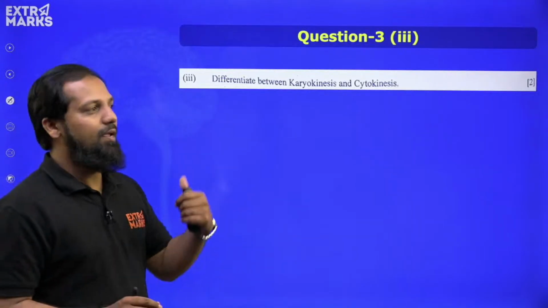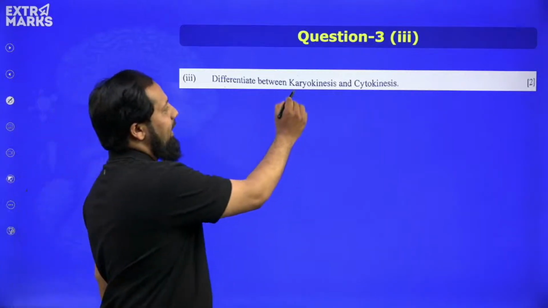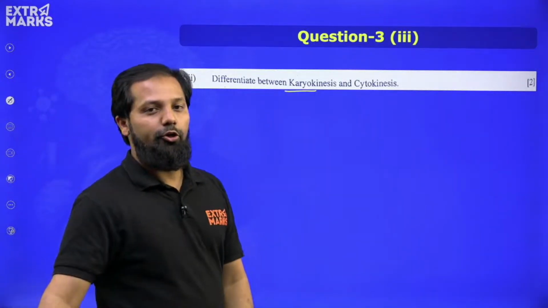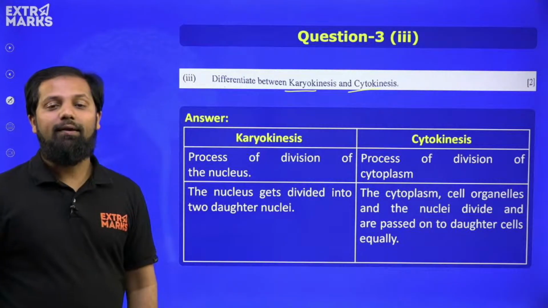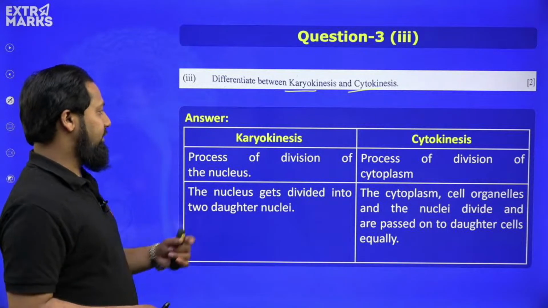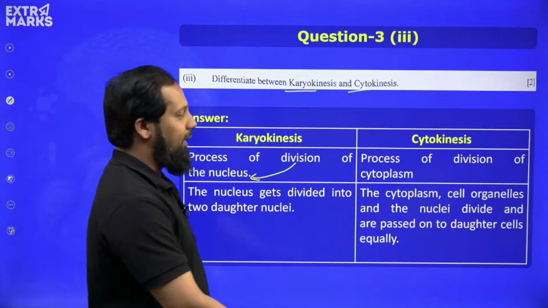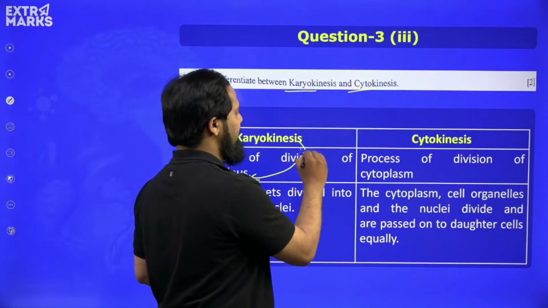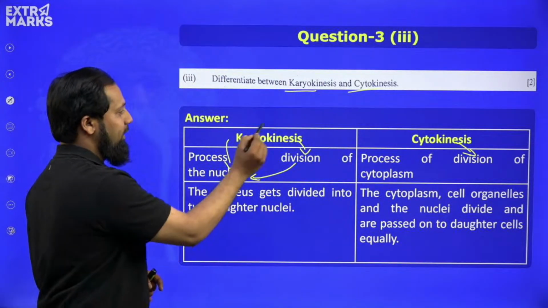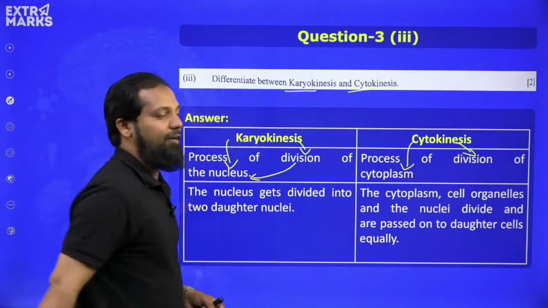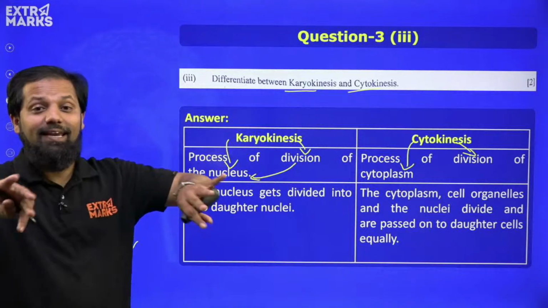Again very easy question. Very easily you can differentiate between karyokinesis and cytokinesis. The word karyo refers to nucleus, the word cyto refers to the cytoplasm. So when you are able to make the differentiation, you will find that karyokinesis is the process of division of nucleus, wherein cytokinesis, because kinesis means division, okay, kinesis means division, wherein karyo refers to the nucleus and cyto is referring to the cytoplasm, where the cytoplasm is getting split and finally the cell is dividing.